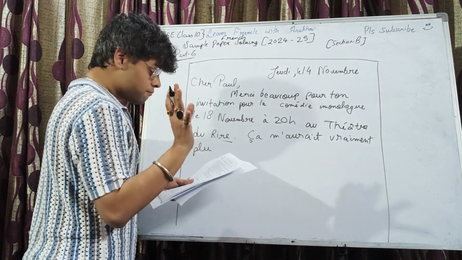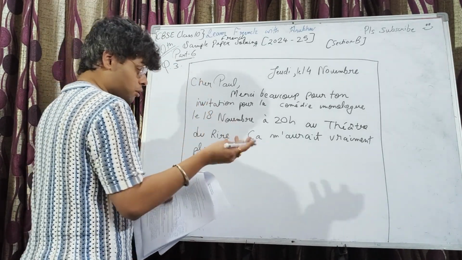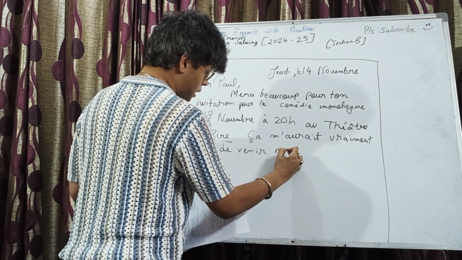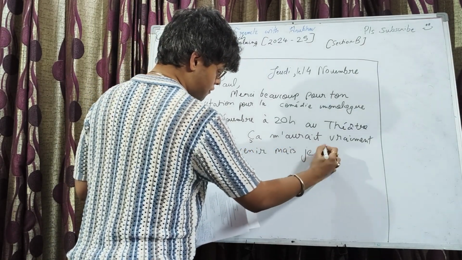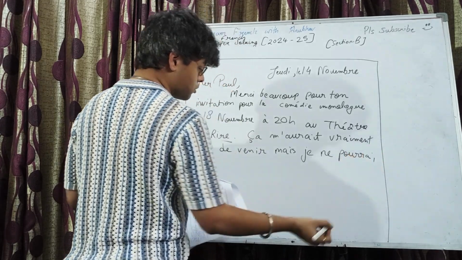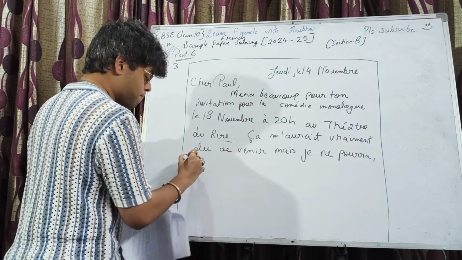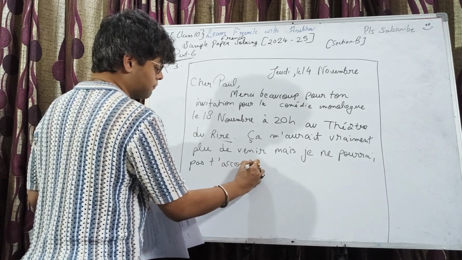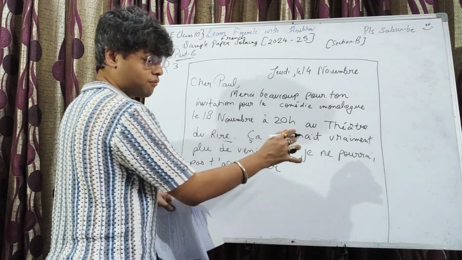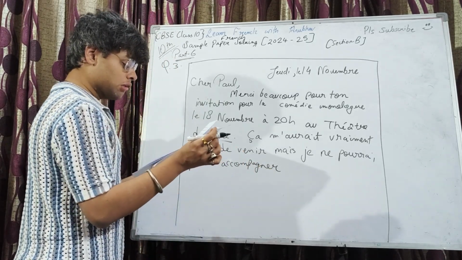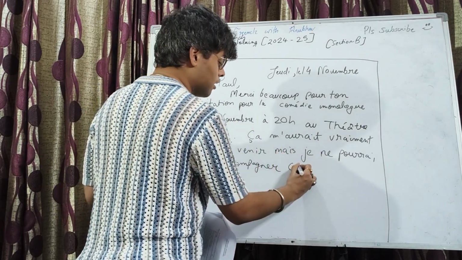This would have pleased me, or I would have been pleased to come, but I will not be able to. Je ne pourrai pas t'accompagner. Of course, the pronoun will come before the main verb and not before the conjugated verb in this case. T'accompagner, cette fois-ci, this time.